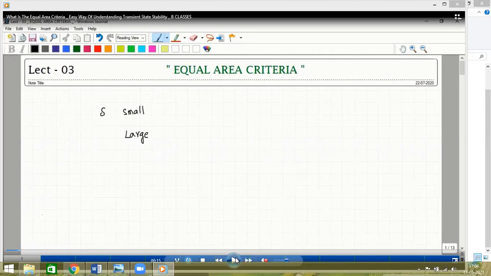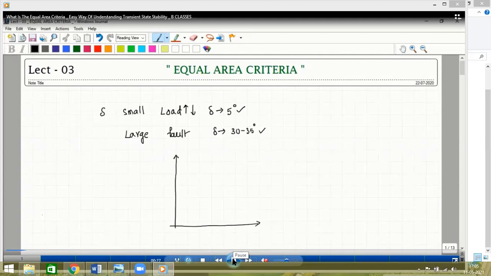If the load angle value changes by 90 degrees, then the power system becomes unstable. We cannot transfer the power. So small disturbance means the load angle value is 5 degrees, and large disturbance means 30 to 35. So always, whenever this load angle changes, we should see that the load angle value is again brought to its original state.